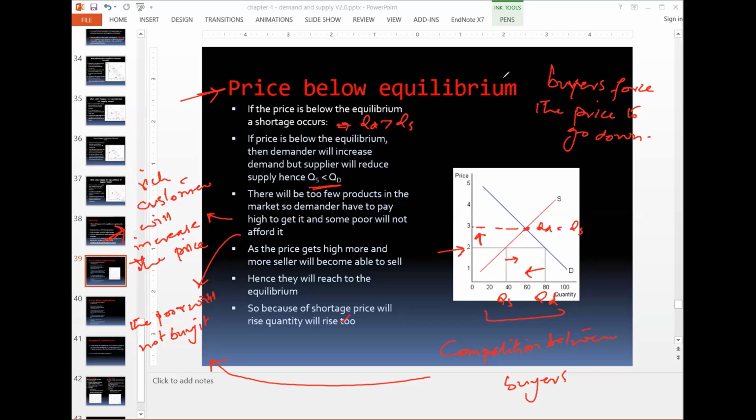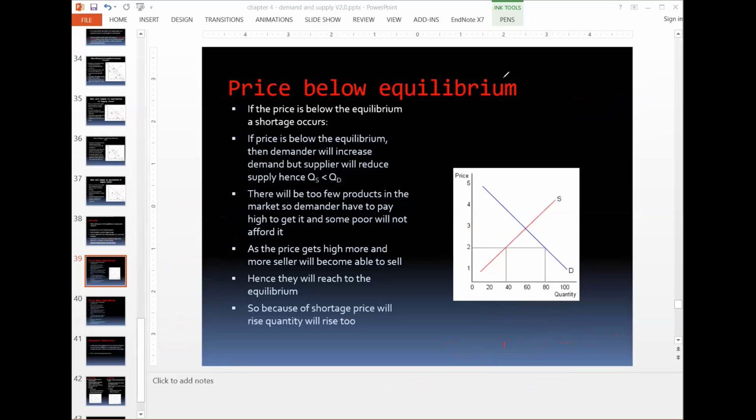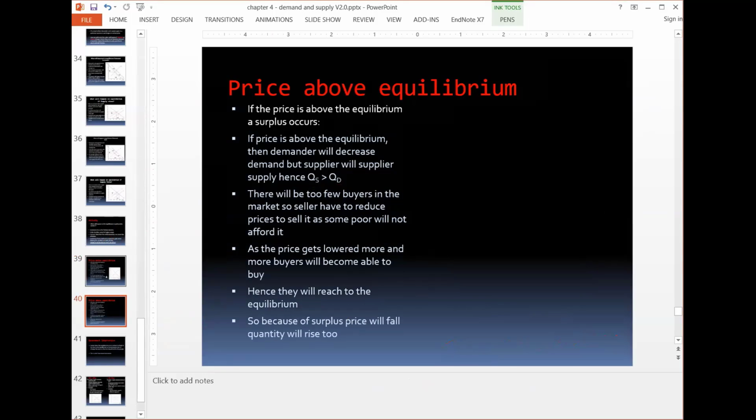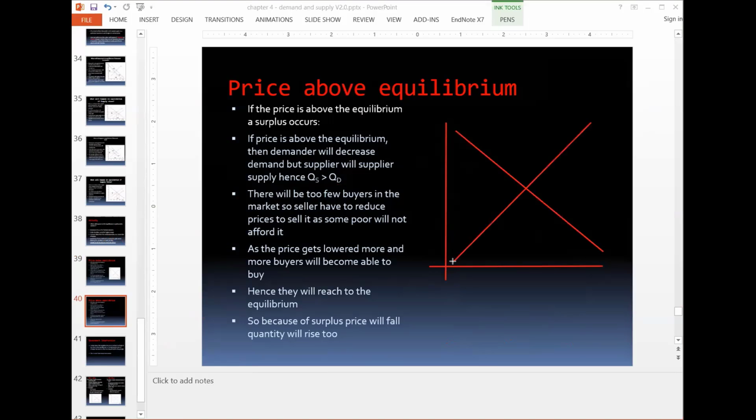Okay, so let me clear it. Next point is when the prices are above the equilibrium. So let me draw the diagram and then we'll discuss it. Suppose there is a y-axis and an x-axis, there's a demand curve and there's a supply curve, and let me label it. So prices are here, quantities are here, this is the demand curve and this is the supply curve, and because of some reason the market price has increased at this point.